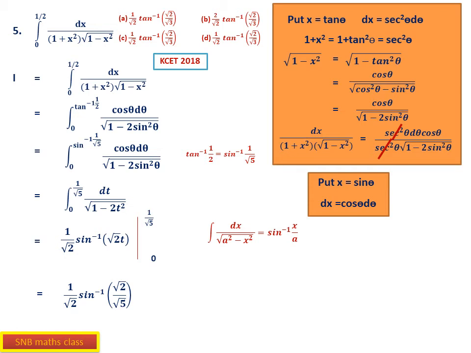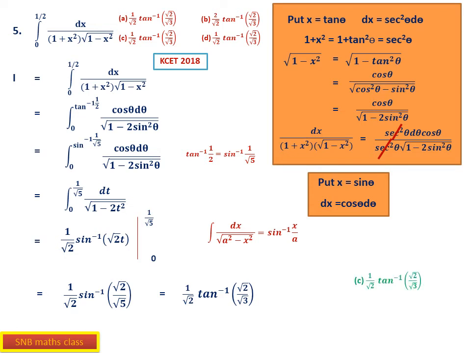So this is the final answer, but unfortunately this is not the answer given, and fortunately they have not given none of this also. Now if you know how to transform this one, this is the same as 1 by root 2 tan inverse root 2 by root 3. Students, please note, the triangle method: one inverse trigonometric function can be converted into another inverse trigonometric function using the triangle method. Therefore, using that we can find tan inverse root 2 by root 3. So this is the answer.